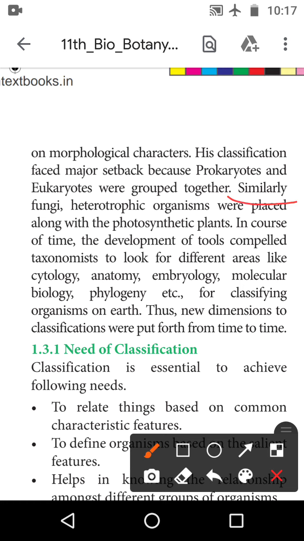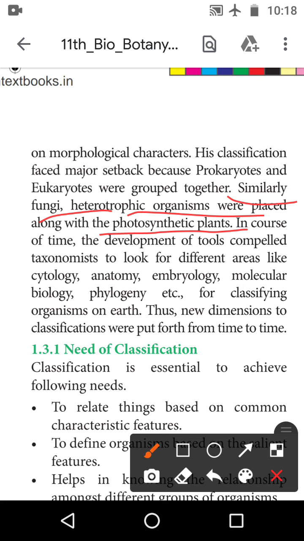But some fungi, which are heterotrophic organisms, were placed with the photosynthetic plants. Some plants have heterotrophic nutrition. We already know that such a plant is not preparing its own food, so this plant has heterotrophic nutrition. What plant is it? It is an insectivorous plant. It is a special type of plant. It eats insects.